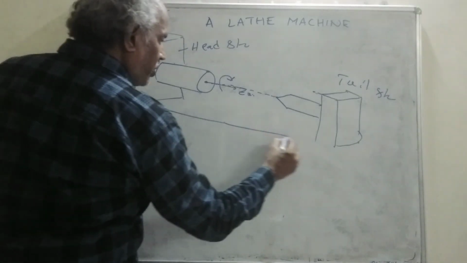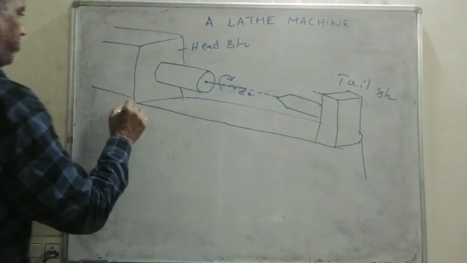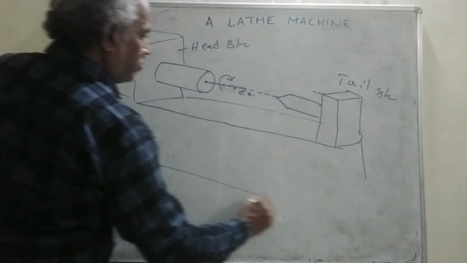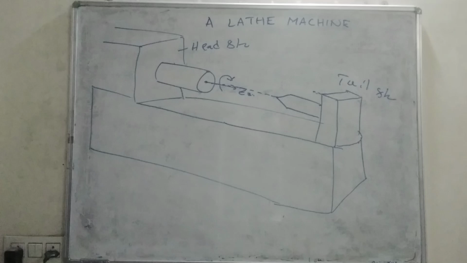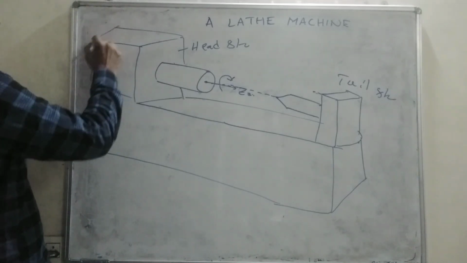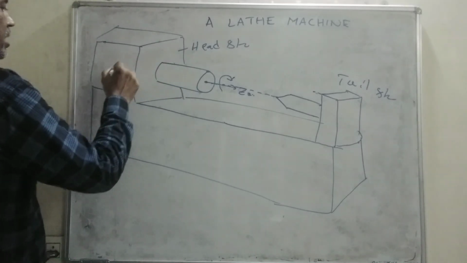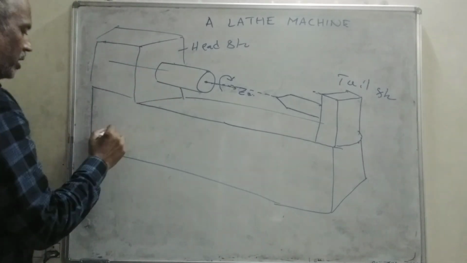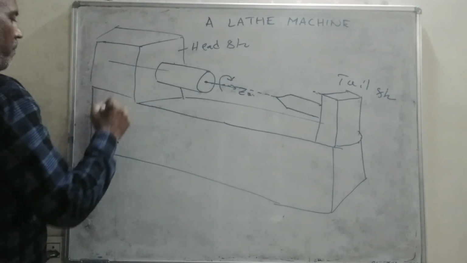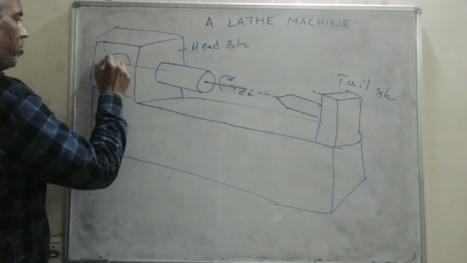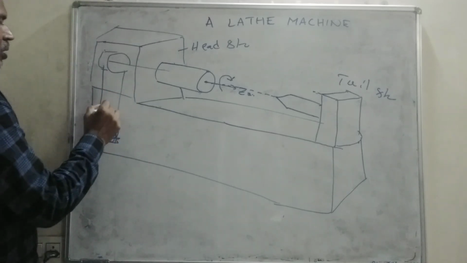These two things, tailstock and headstock, will be on the lathe bed. This is the lathe bed. Now the workpiece must be rotating, so there is a transmission system and a motor.